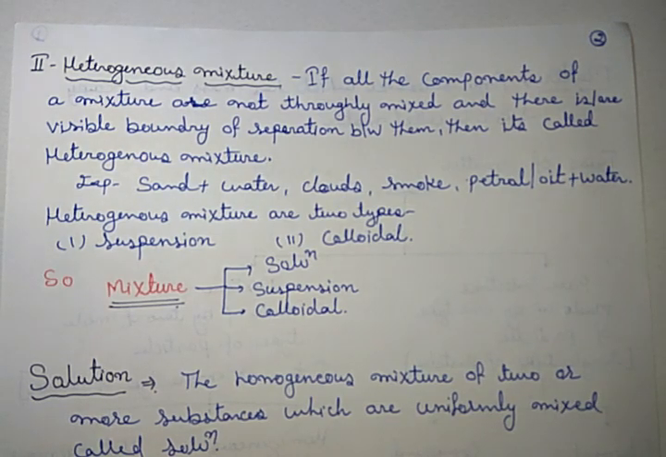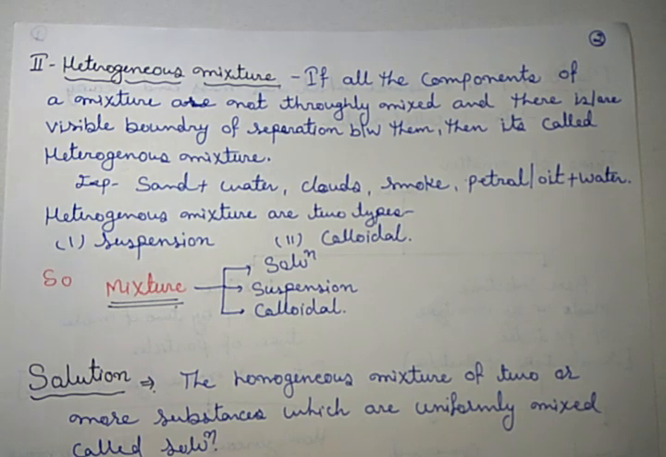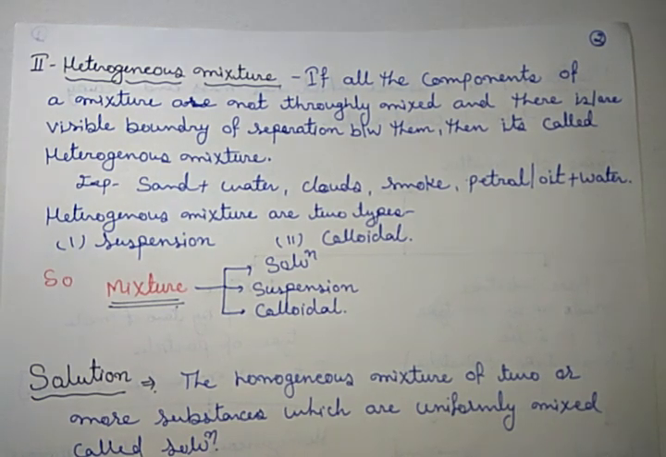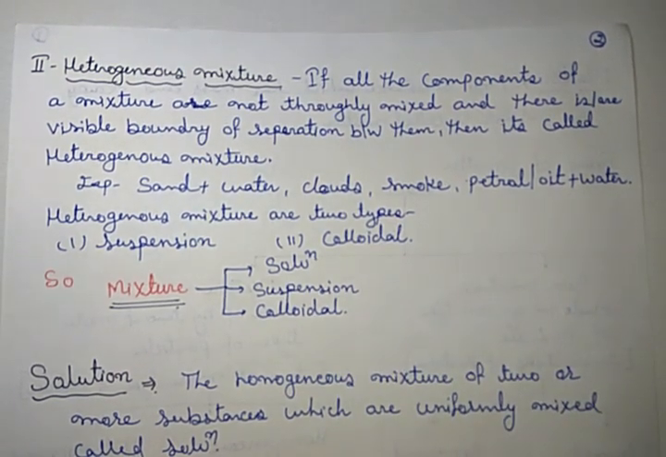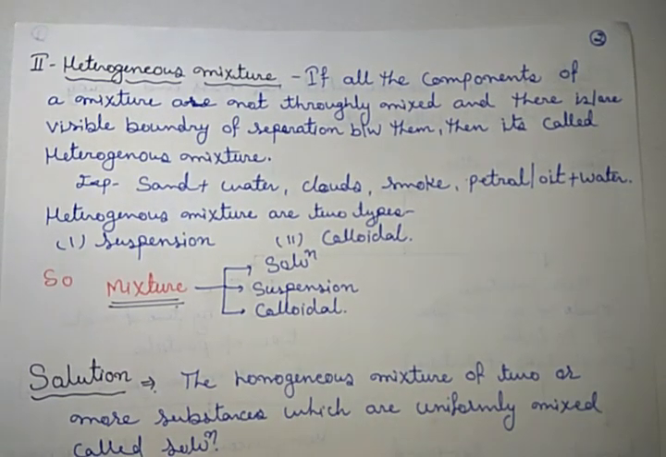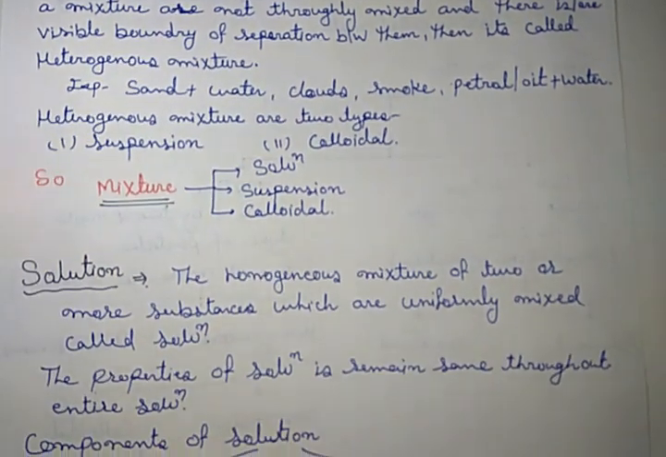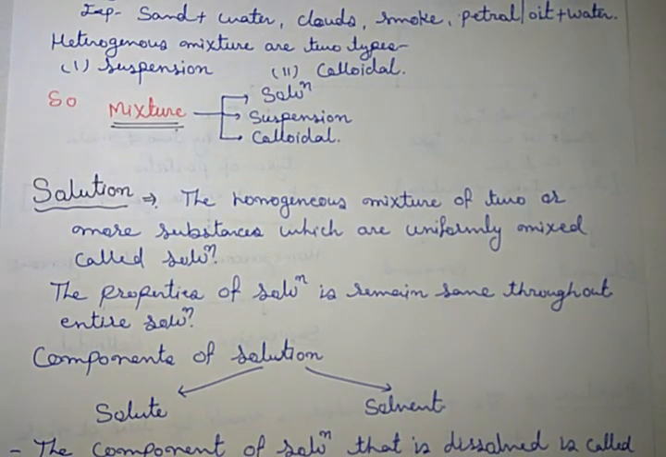So if I combine all of them, then I can say mixtures are grouped into three categories. One is solution, which is a homogeneous mixture. Second is suspension. Third one is colloidal. Okay, so these three are the types of mixture. I am starting one by one. Let me discuss the solution.